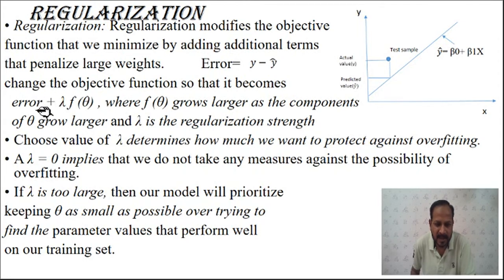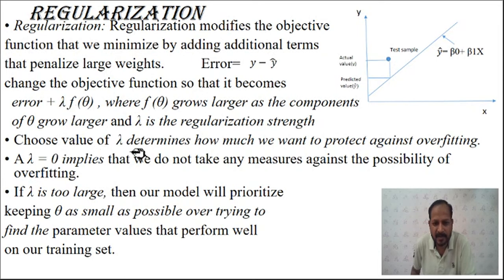So this is nothing but, if you have some error, not error, suppose this is the loss rather than error, and if you want to reduce the loss, you can add some money so that your loss will be reduced. So the basic function of this regularization is to modify the error function or some objective function by adding some penalty term, and that penalty term will be controlled by using the lambda term, which is a scale up or scale down parameter.